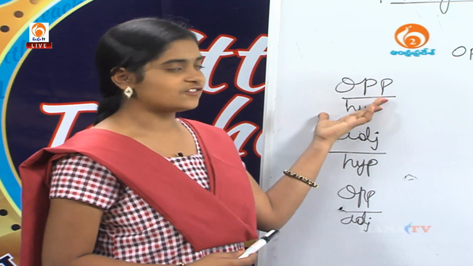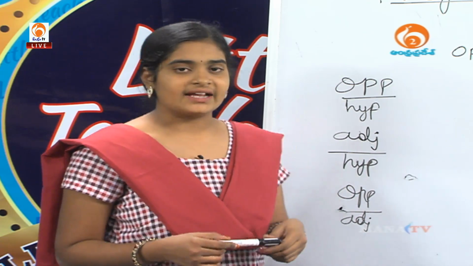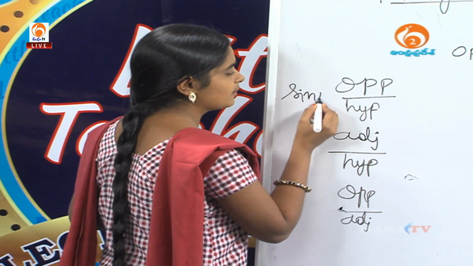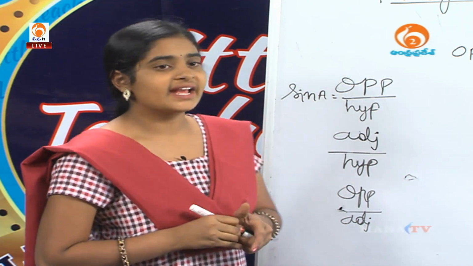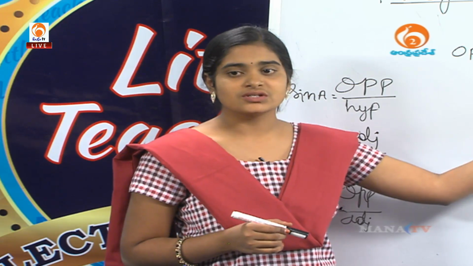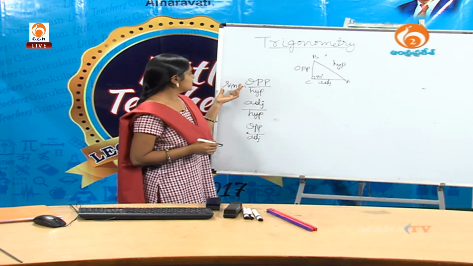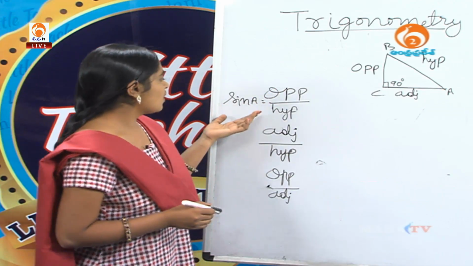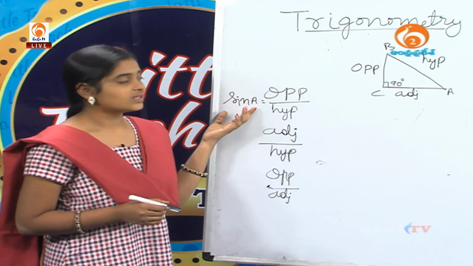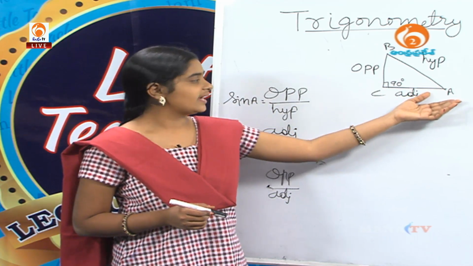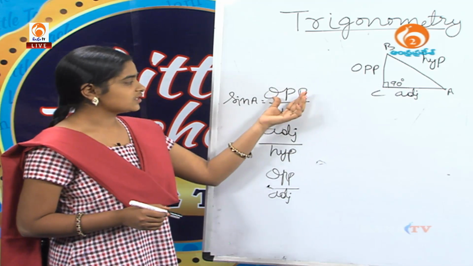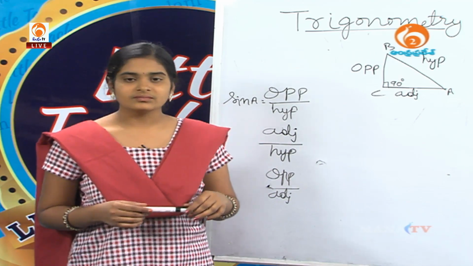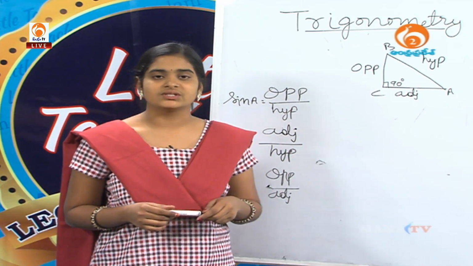The first ratio is defined as sine of an angle. We commonly write sine A, because we take the angle at A. If we take the angle at B, then we call it sine B. Now we are taking the angle at A. So sine A is opposite side by hypotenuse, and the second term is adjacent side by hypotenuse.